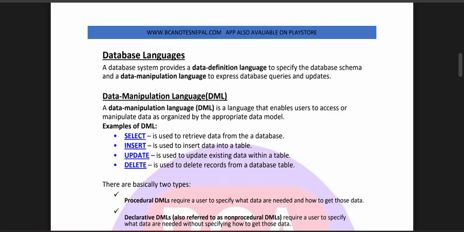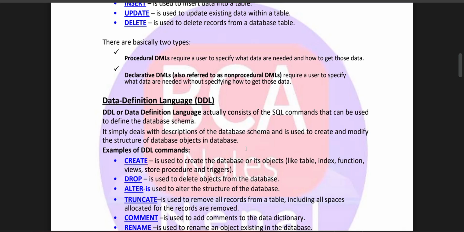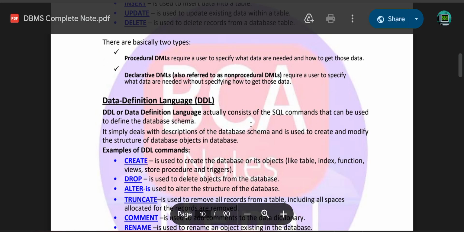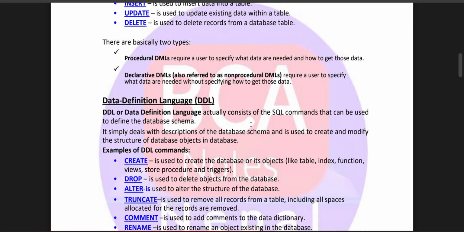There are basically two types. Procedural DMLs require the user to specify what data are needed and how to get those data. Declarative DMLs, also referred to as non-procedural DMLs, require users to specify what data are needed without specifying how to get those data.